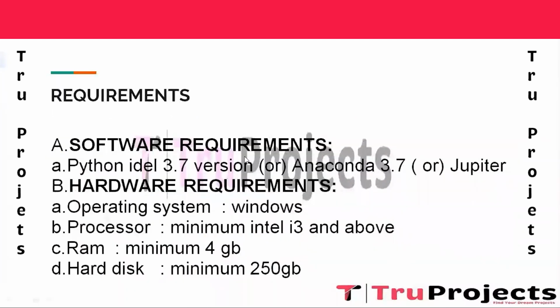These are the basic requirements that are needed to build this project. Software requirement: Python IDLE with version 3.7, Anaconda with version 3.7, or Jupyter. Hardware requirements are operating system as Windows, processor of minimum Intel i3 and above, RAM of minimum 4 GB, hard disk of minimum 250 GB.